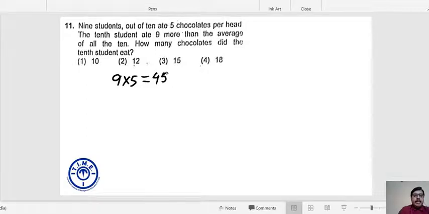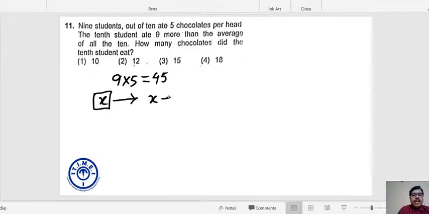Let's assume that the average number of chocolates is X. X is the average of all 10. So the number of chocolates that the 10th student ate is 9 more than the average.